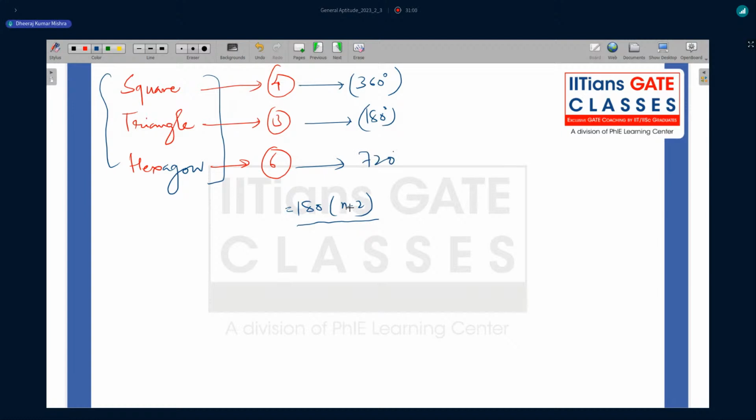Now you should also know what will be the smallest interior angle in the square. If you divide 360 by the number of sides, that is 4, you will get 90 here. If you divide 360 and you get an integer value, that is the shape we always use in tessellation. So for a triangle, 180 by 3, you get 60 as the interior angle, and 720 by 6 means 120 will be each interior angle of the hexagon.